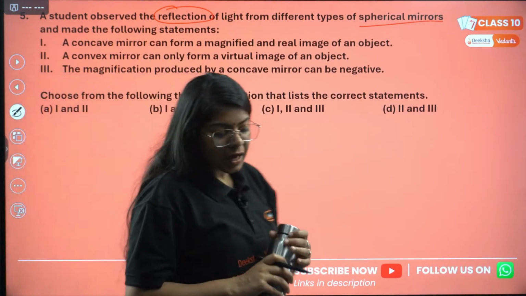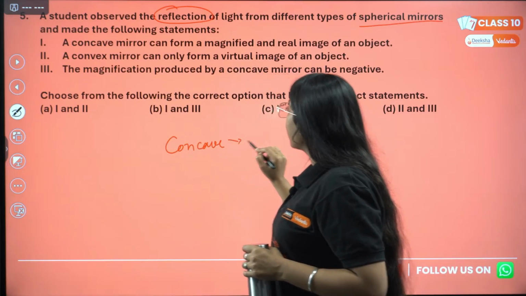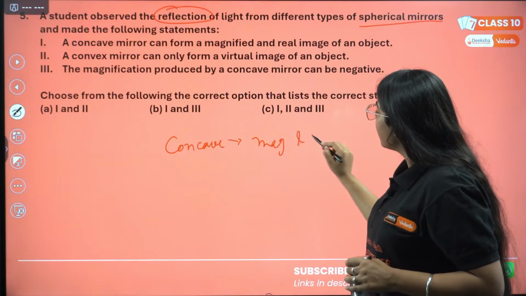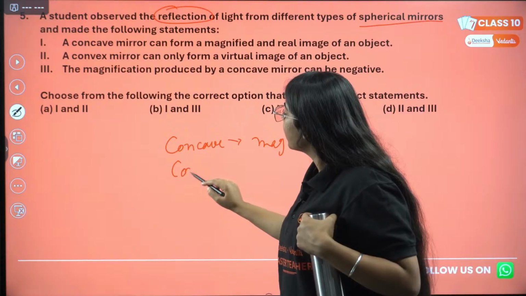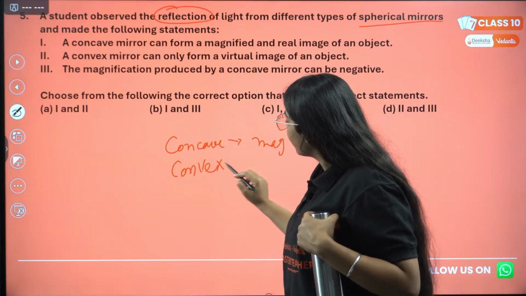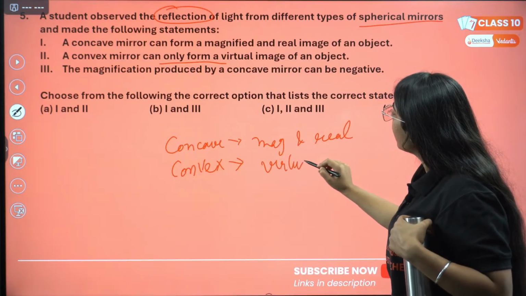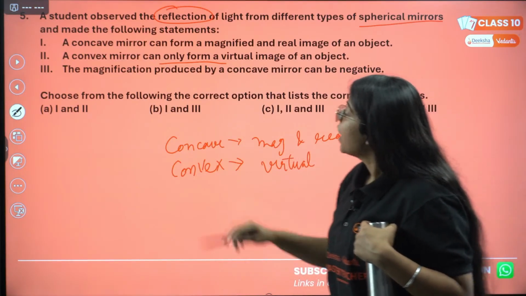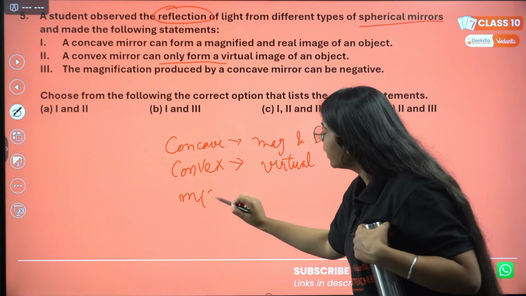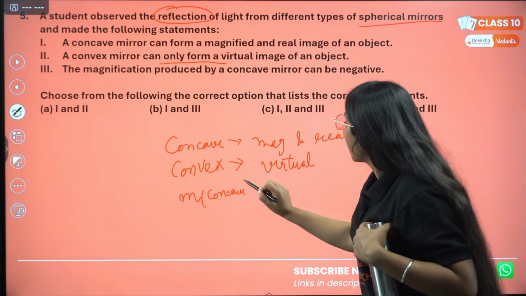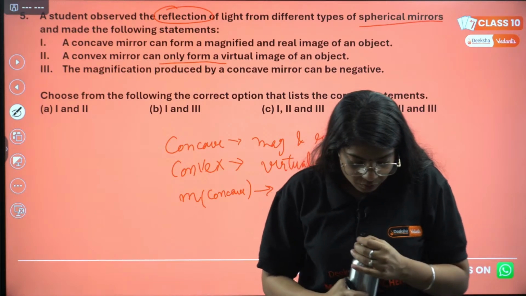Second, a convex mirror can only form a virtual image of an object. The third says the magnification produced by a concave mirror can be negative. So which option is true?